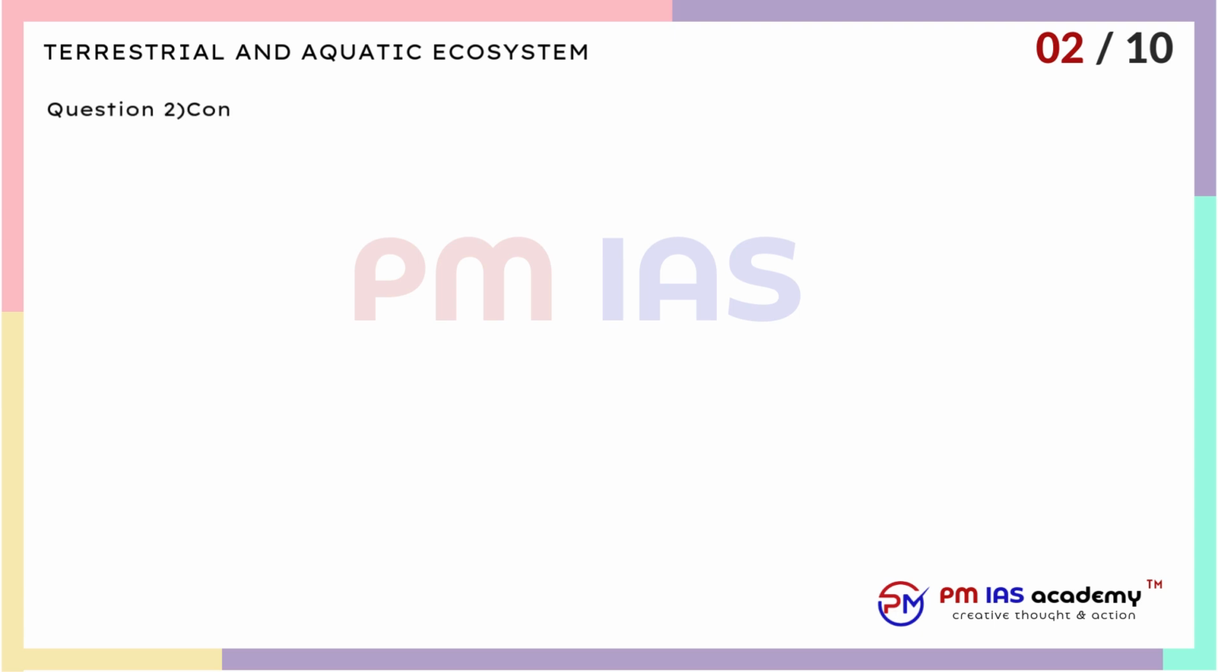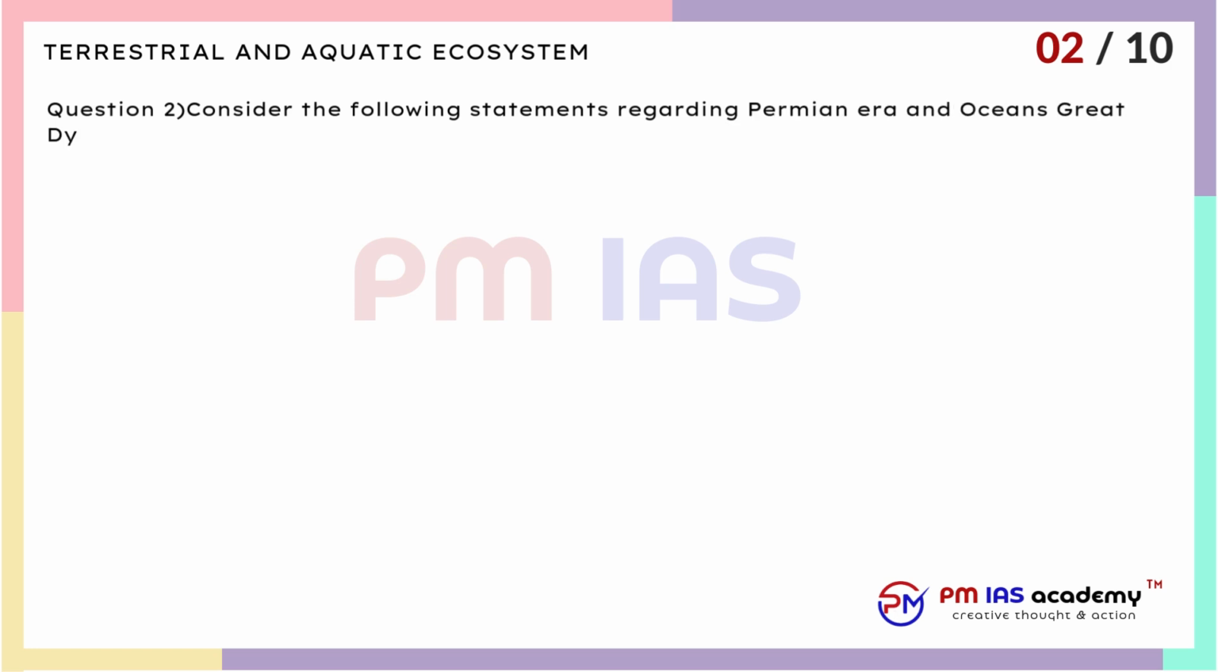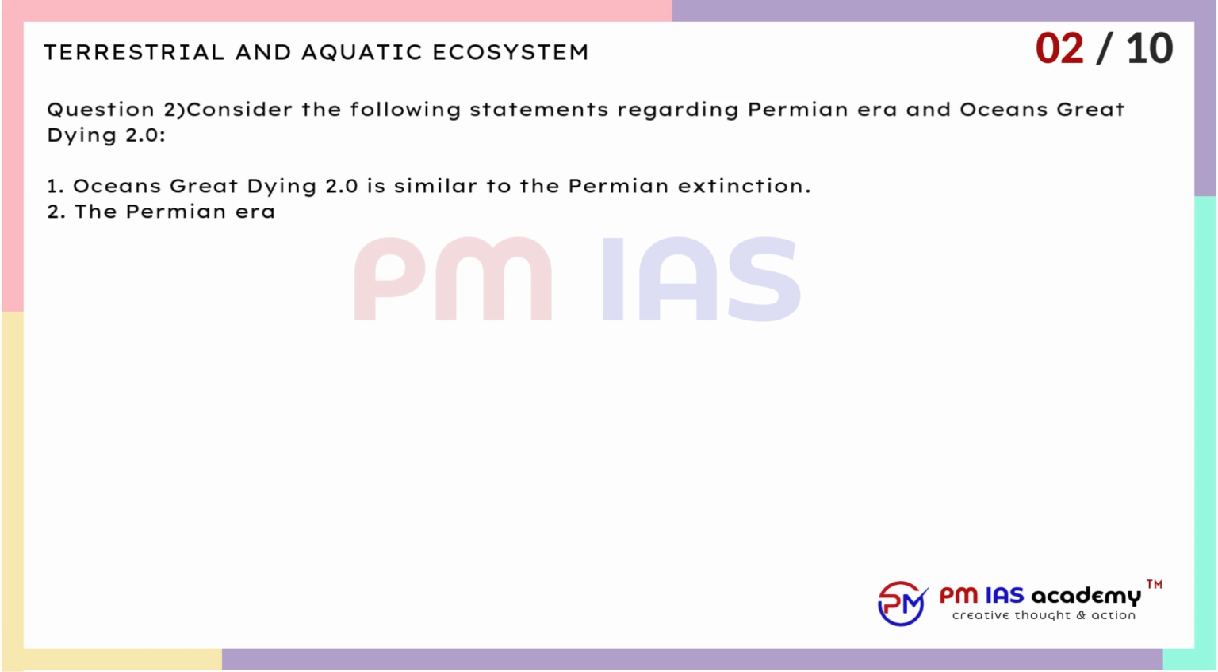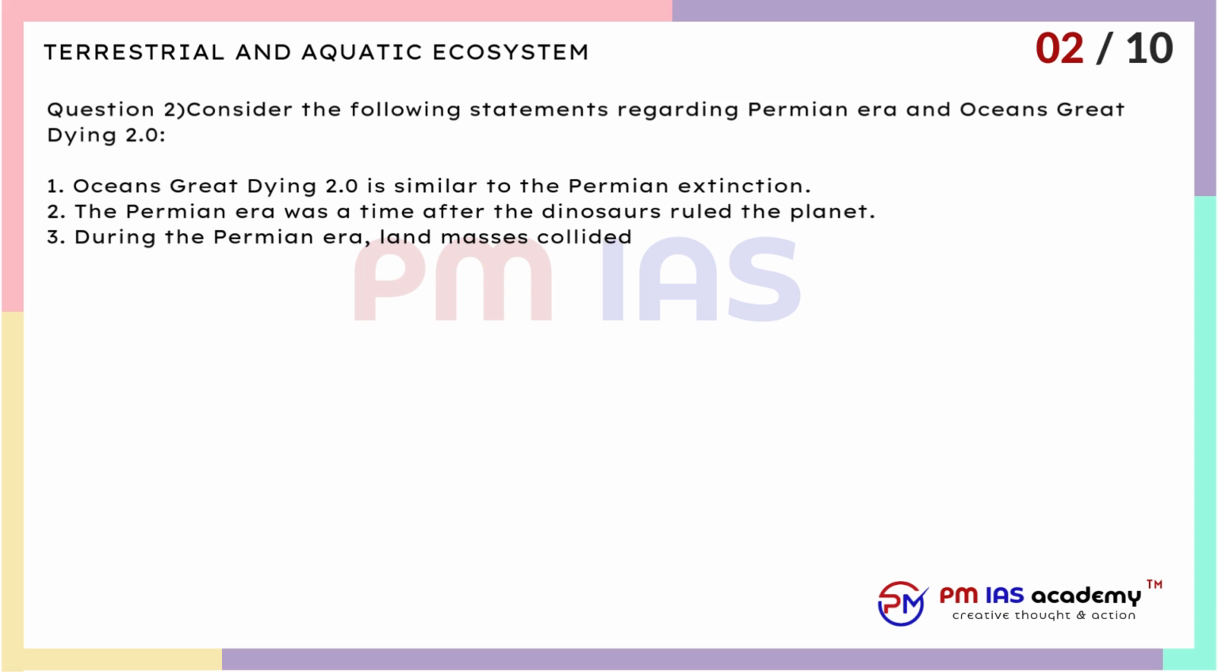Question 2. Consider the following statements regarding Permian era and oceans gradually dying 2.0. 1. Oceans gradually dying 2.0 is similar to the Permian extinction. 2. The Permian era was a time after the dinosaurs ruled the planet. 3. During the Permian era, land masses collided to form the supercontinent Pangaea.